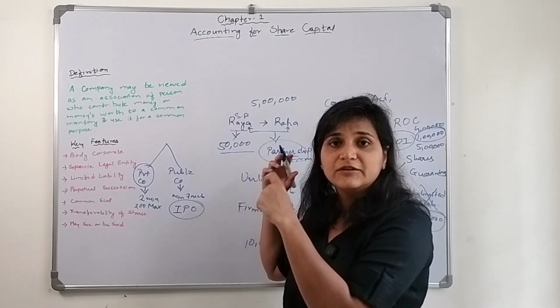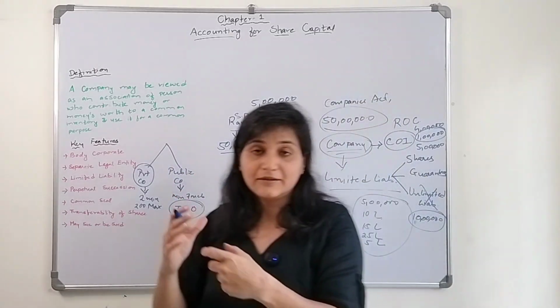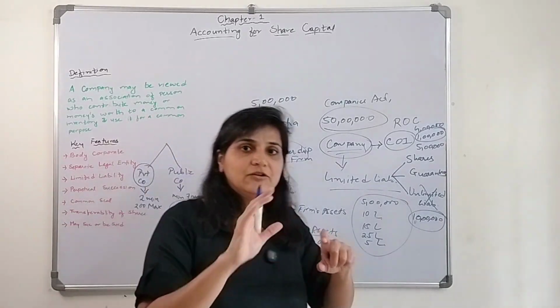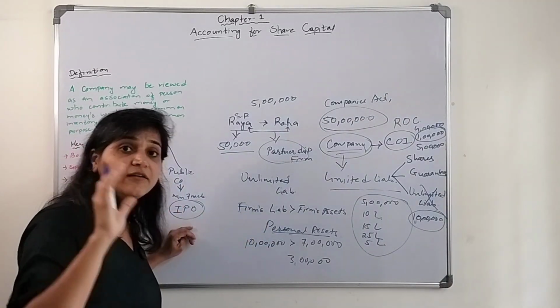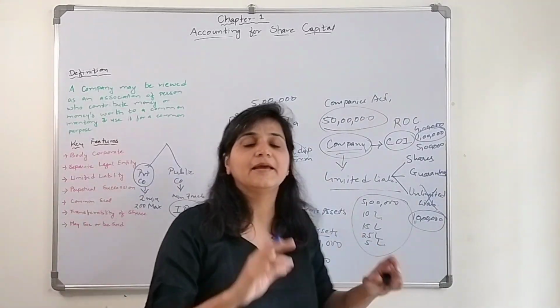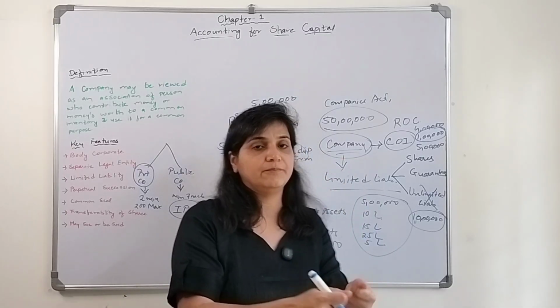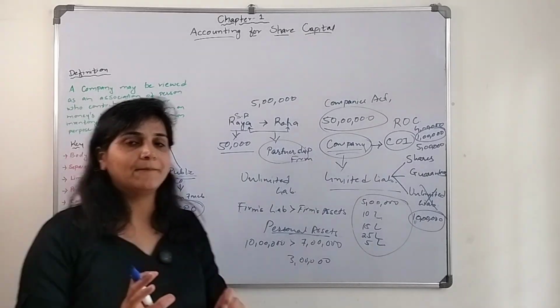They will first apply, SEBI, the Securities and Exchange Board, will see to it and approve, and then the general public can invest their money into that particular company.